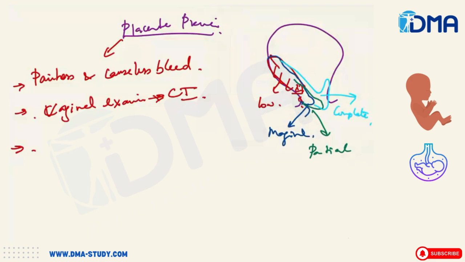This is the placenta previa, and the reason for concern is that it will bleed, and there are high chances of hypotension because of this bleeding. In these patients, if it's a minor degree, you try a normal labor. In case of marginal, partial, and complete placenta previa, it's always good to go for an LSCS. And you do not give oxytocin for induction in any of these because it will end up in massive bleeding.